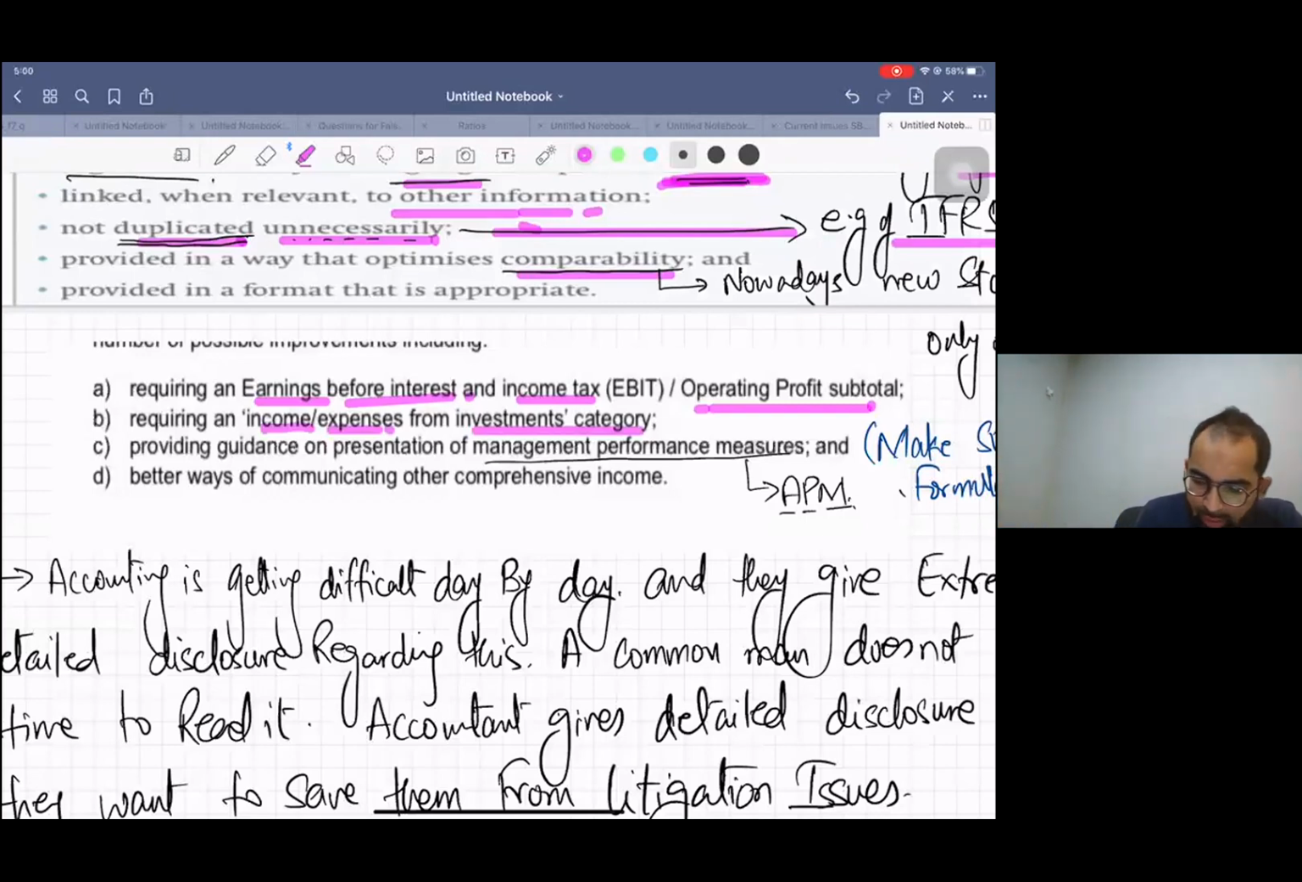Then providing guidance on presentation of management performance measures. Yes.